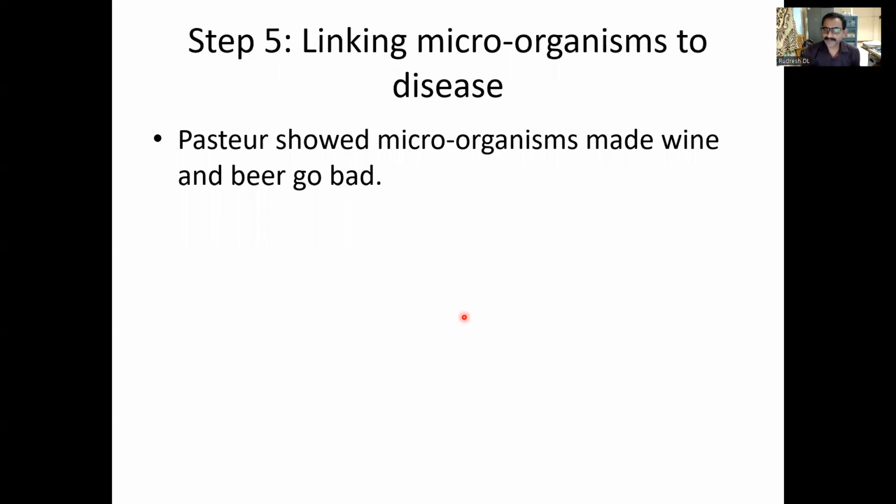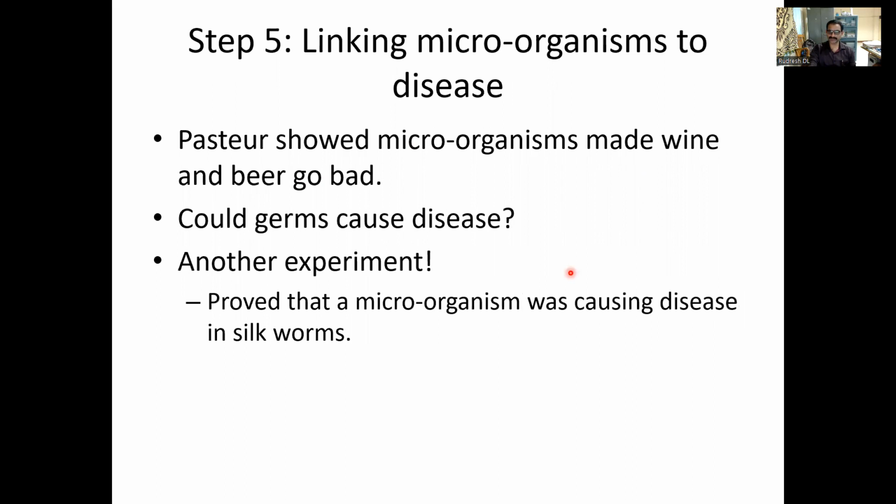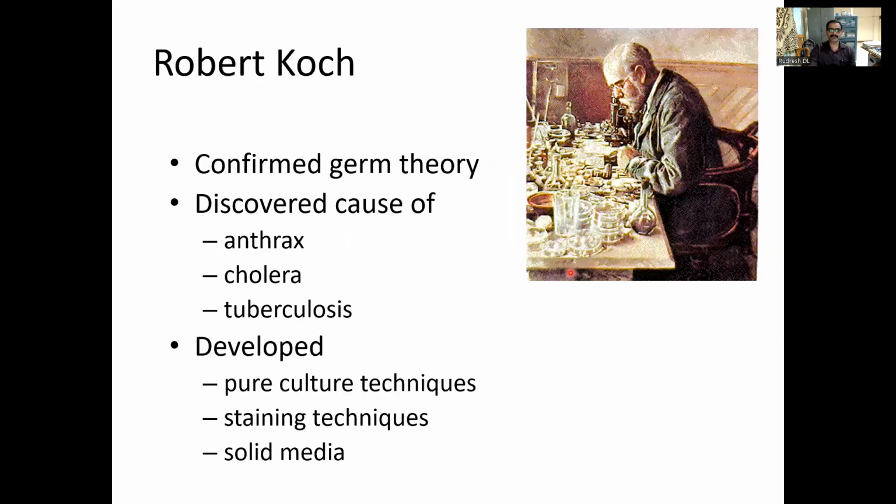Robert Koch, as I was telling you, has given a proof for the germ theory of diseases. You know that Pasteur showed that microorganisms made wine and beer go bad, and that germs cause diseases. Robert Koch gave the proof for the germ theory of disease.